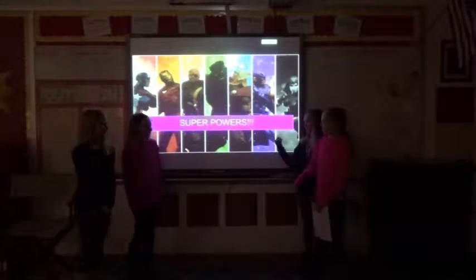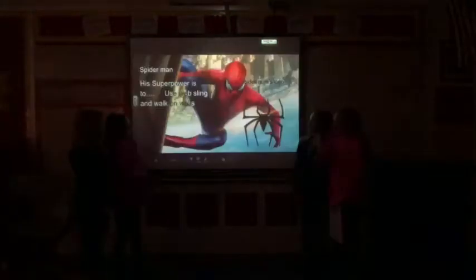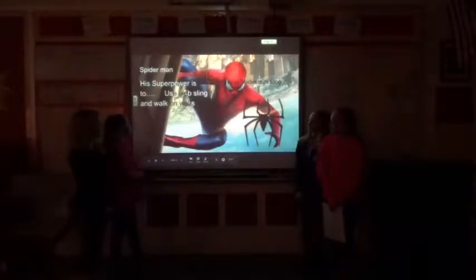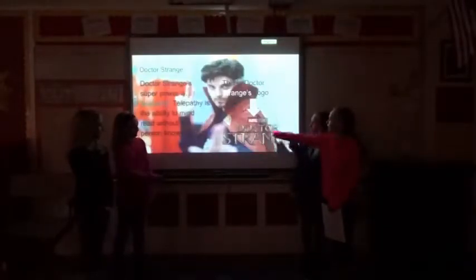Superpowers! Beast Boy. Beast Boy's superpower is changing into different animals. This is Beast Boy's logo. Spider-Man. Spider-Man's superpower is to use web sling and walk on walls. This is the Spider-Man's logo.